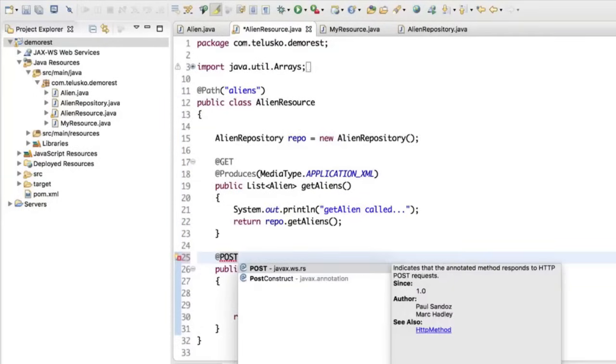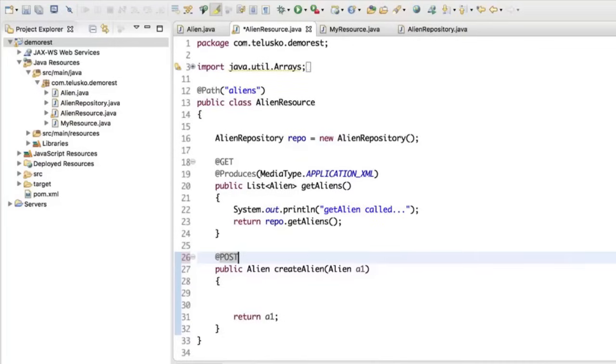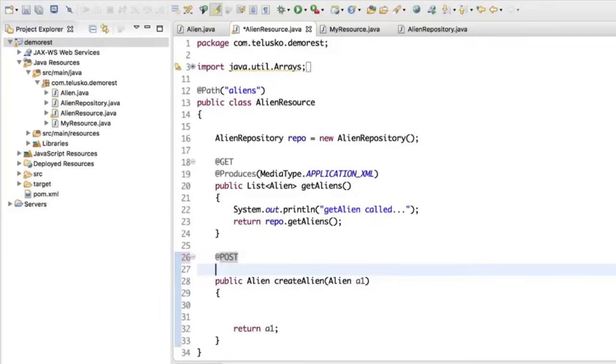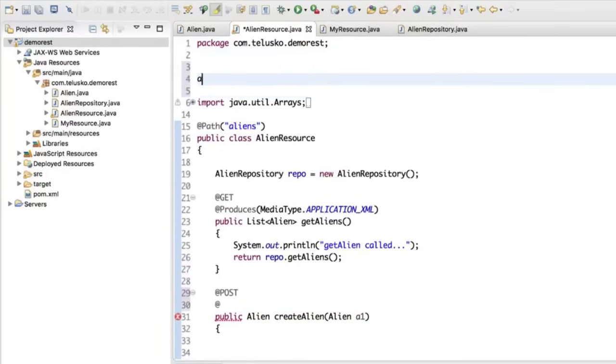GET is for fetching the resource, POST is for creating a resource, PUT is for updating a resource, and DELETE is for deleting the resource. So I want to use POST because I'm creating a new resource here. Now I want to change this link. Whatever URL we have now, I want to change it to aliens/alien. So aliens is already here.